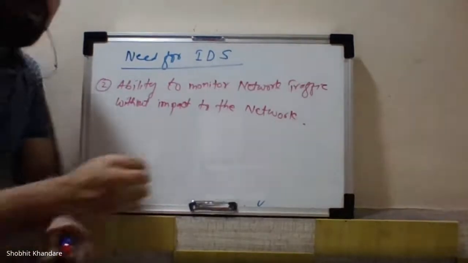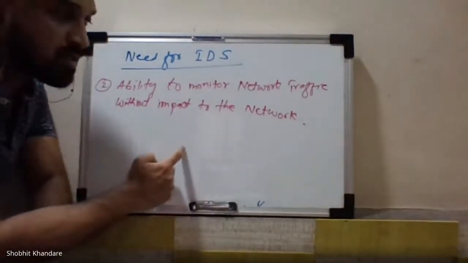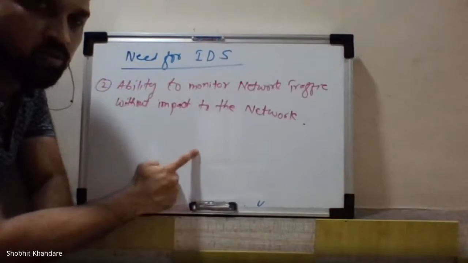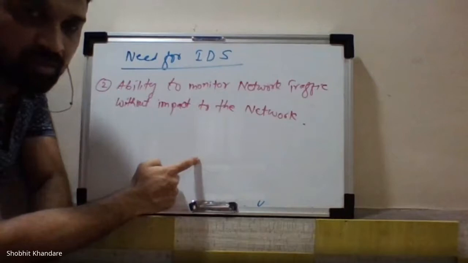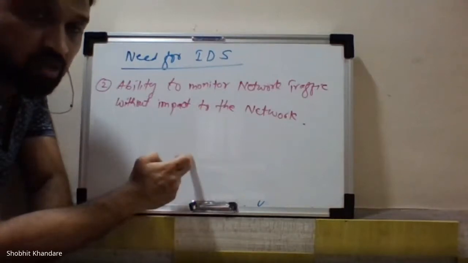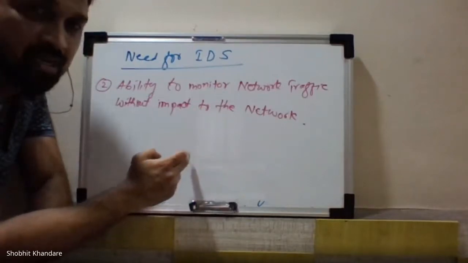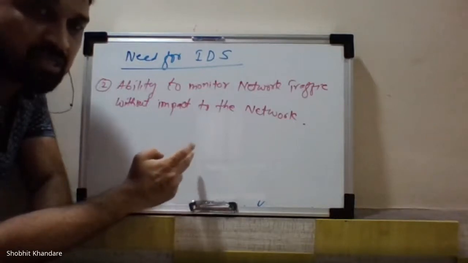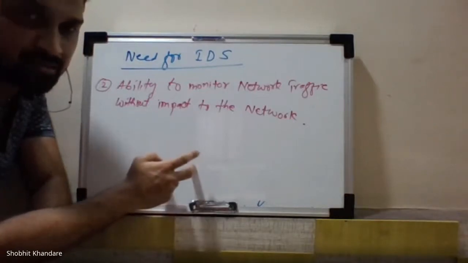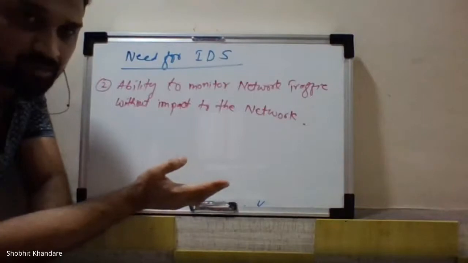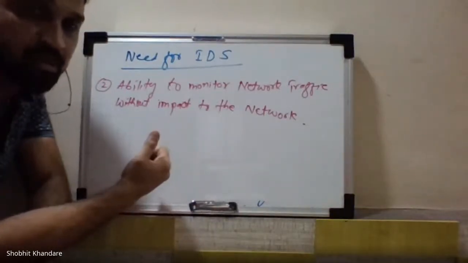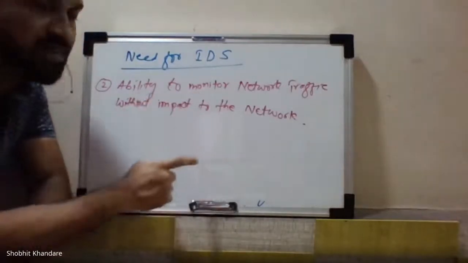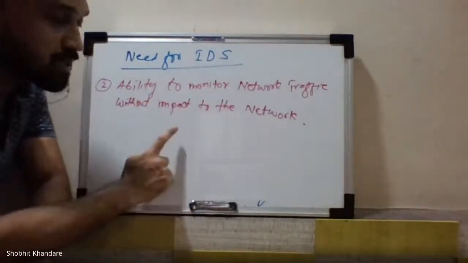Now, as I have just told you, whenever the data packets are going through the secure network gateway, even this secure gateway is intrusive. What do you mean by the secure gateway is intrusive? It means that this secure gateway is also vulnerable to attack by the intruder. That's why we are using the IDS system in the corporate network, to monitor the traffic without impact to the network.